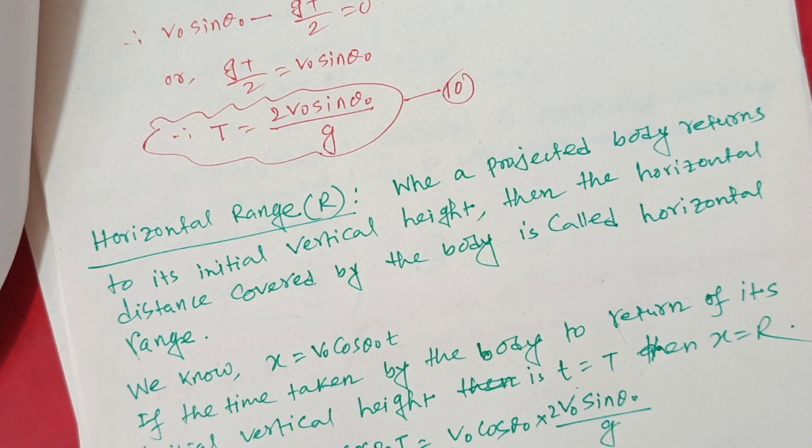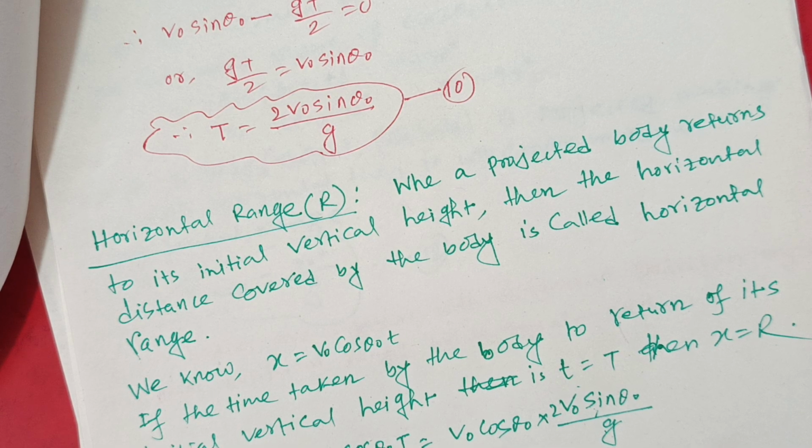Putting these values in this equation, x equals v naught cos theta naught t, that is R equals v naught cos theta naught capital T. Putting the value of T, that is 2 v naught sin theta naught divided by g, finally R equals v naught squared 2 sin theta naught cos theta naught divided by g.